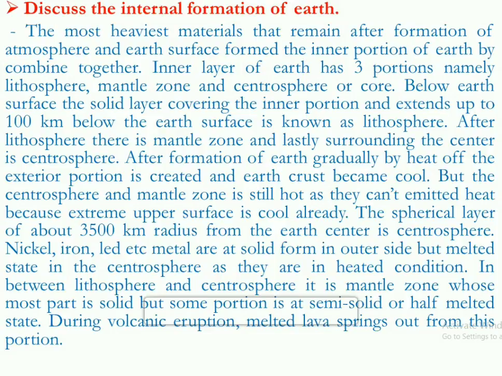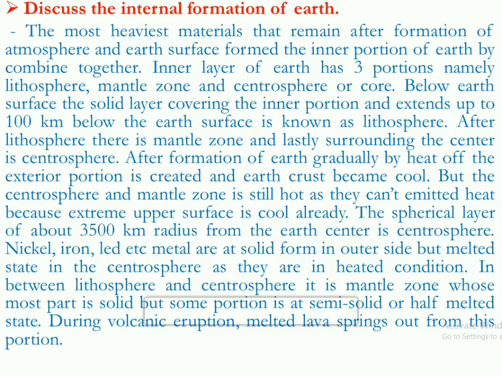The heaviest materials that remain after formation of the atmosphere and Earth's surface form the inner portion of Earth by combining together. The inner layer of Earth has 3 portions, namely lithosphere, mantle zone and centrosphere or core. Below the Earth's surface, the solid layer covering the inner portion and extending up to 100 km below the Earth's surface is known as lithosphere. After lithosphere there is the mantle zone, and lastly, surrounding the center, is the centrosphere.